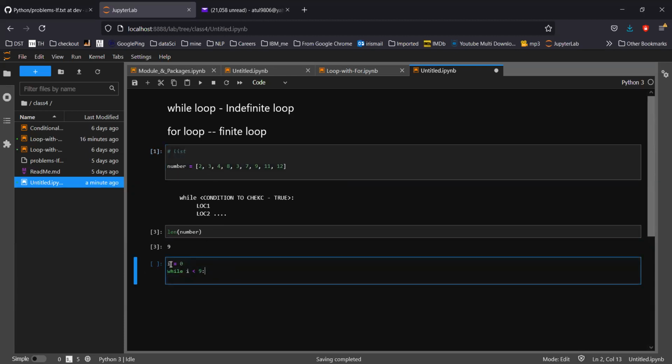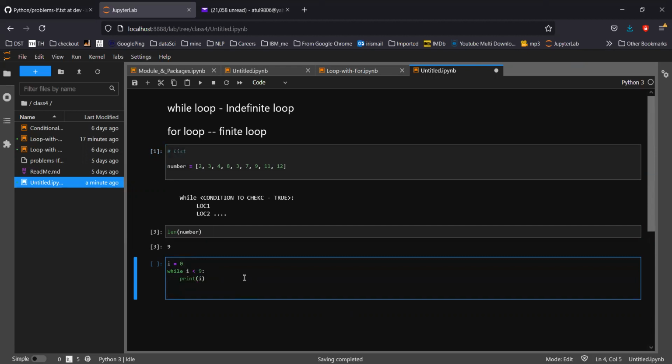Okay, so here i always starts with 0, while i is less than 9. Let me print i only. And I have to increment the value as well, so I have to do two things.